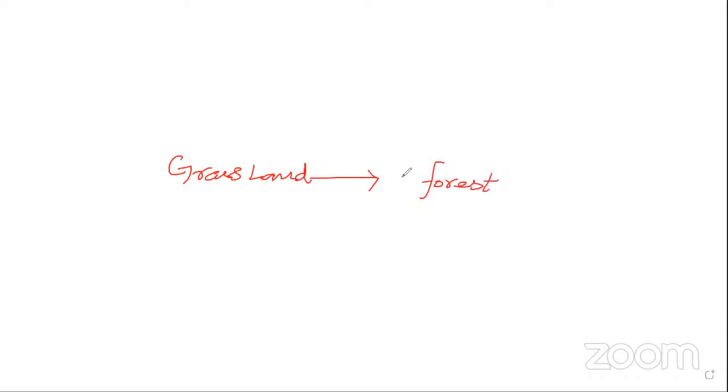So in between there is a space, just imagine. You can take it like this: this is a grassland, followed by a small space, and then again there is a third part, which is considered a forest.